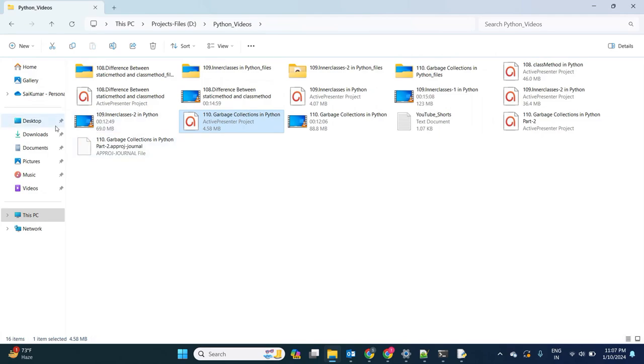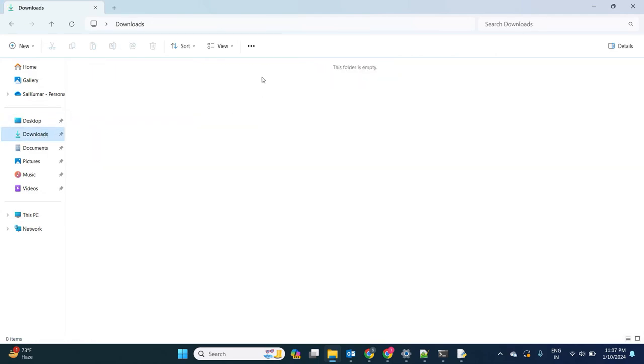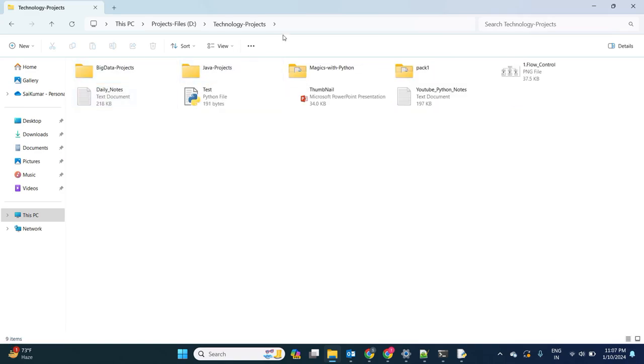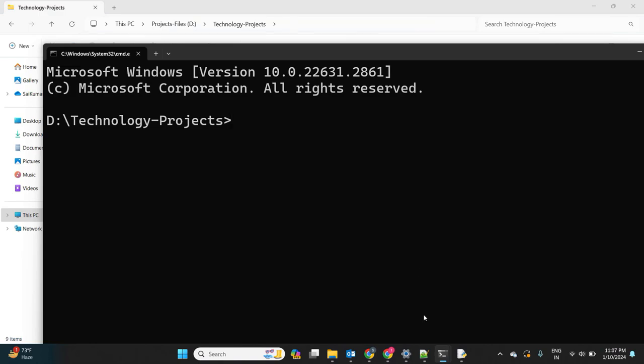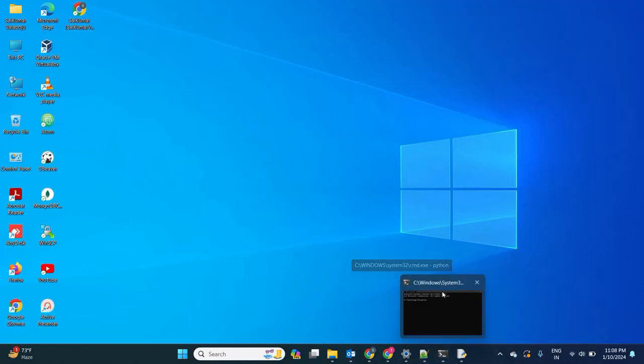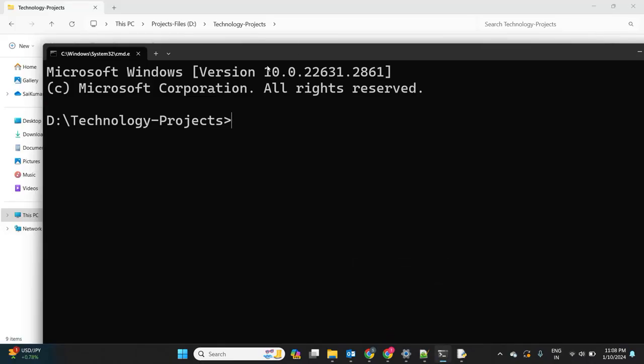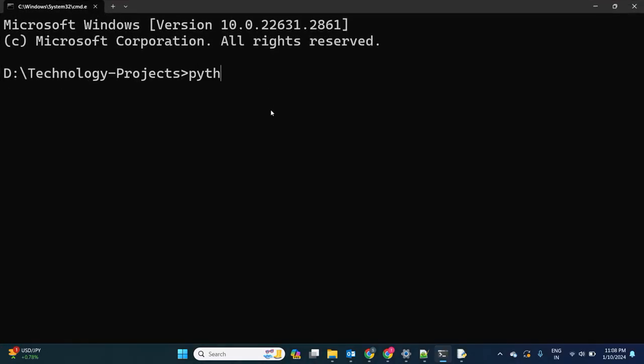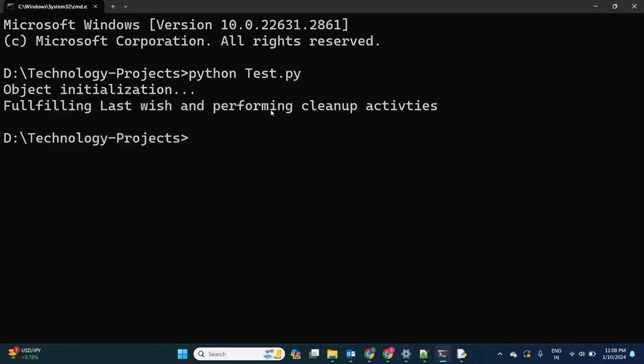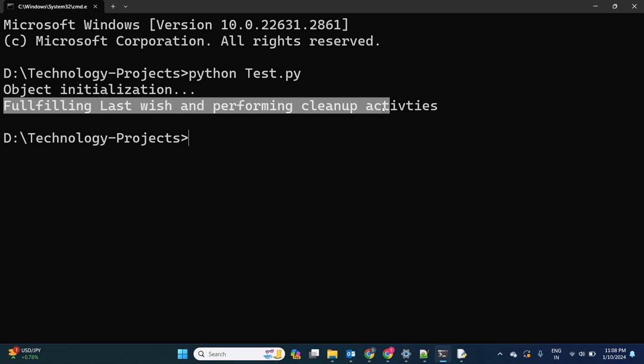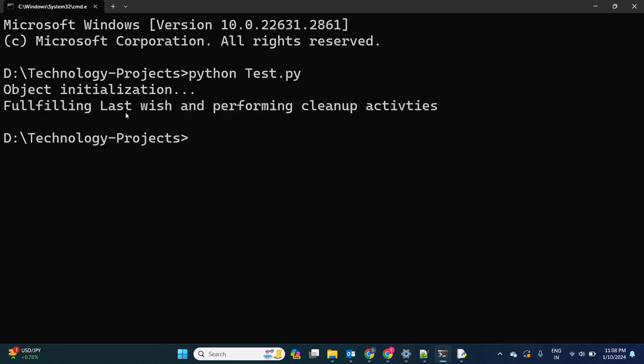First, when I ran this program with python test.py, the output is object initialization, fulfilling last wish and performing cleanup activity.